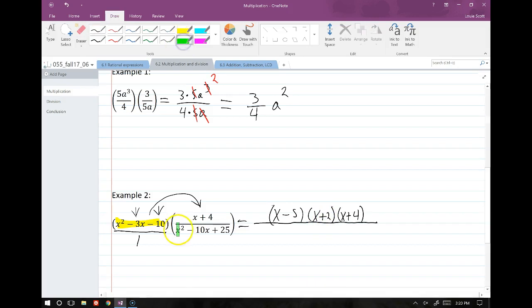Let's factor this bottom one and see if there are any commons. So with this bottom guy, I think you'll notice pretty quick that 2 factors that multiply to equal 25 and that when added they equal negative 10, that's negative 5, right? Negative 5 times negative 5 is positive 25. Negative 5 plus negative 5 is negative 10. So that's x minus 5 twice.